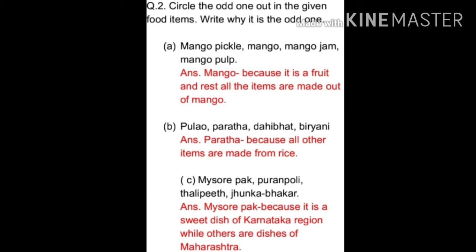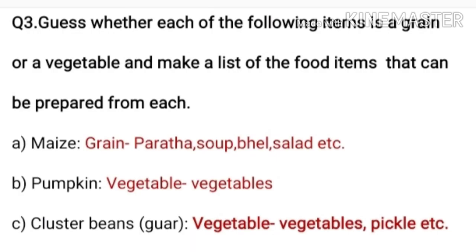Second question is pulao, paratha, dahi bhat, biryani. So the odd one is paratha because all other items are made from rice. The third question is Mysore pak, Puran Poli, Thalipit, Zunka Bhakar. So the odd one is Mysore pak because it is a sweet dish of Karnataka region while other dishes are of Maharashtra region.